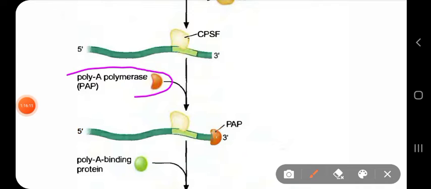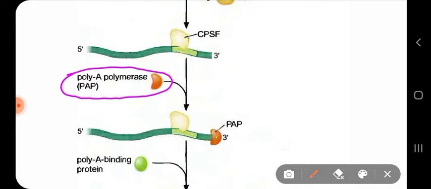The main thing done during polyadenylation is by poly A polymerase, which can add about 200 adenine residues to the RNA at the 3' end after the cleavage done by the CPSF and CSTF proteins.